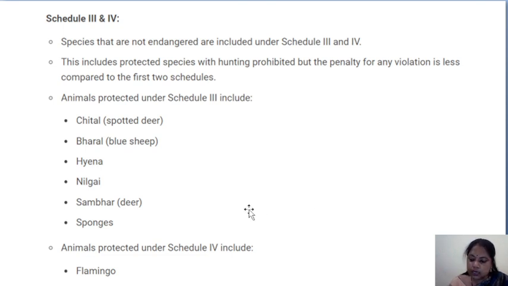Animals protected under Schedule 3 include chital, meaning spotted deer, blue sheep, hyena, nilgai, sambar. Animals protected under Schedule 4 include the flamingo. You have to remember the names of these animals coming under Schedules 3 and 4.